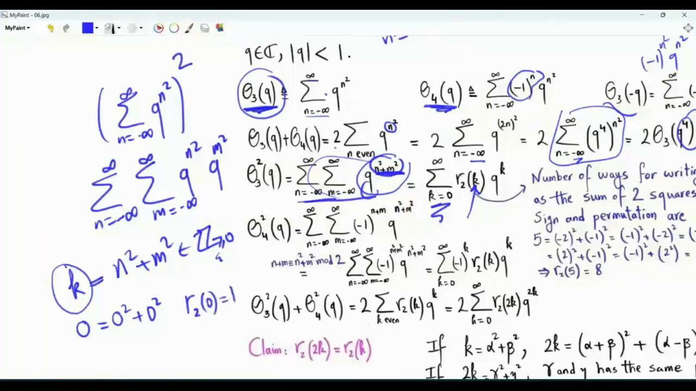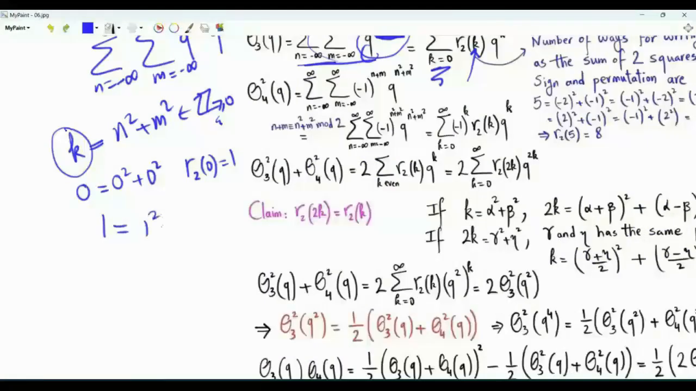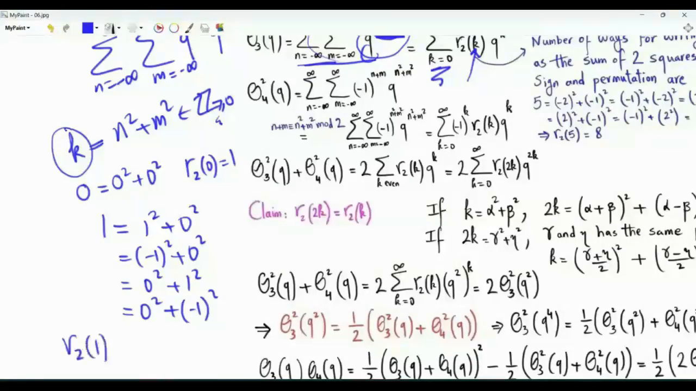So r2 of 0 is equal to 1. 1 is 1 squared plus 0 squared, or minus 1 squared plus 0 squared, or 0 squared plus 1 squared, or 0 squared plus minus 1 squared. r2 of 1 is equal to 4. Note that when we counted the number of ways of writing 1 as the sum of two squares, we distinguished between order. We have considered that this is different from that.